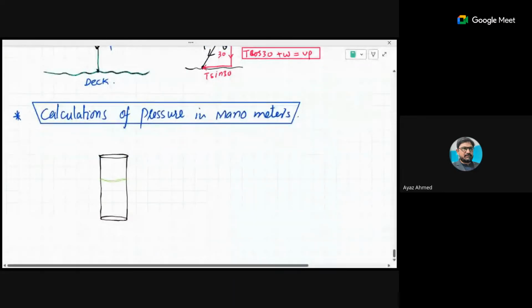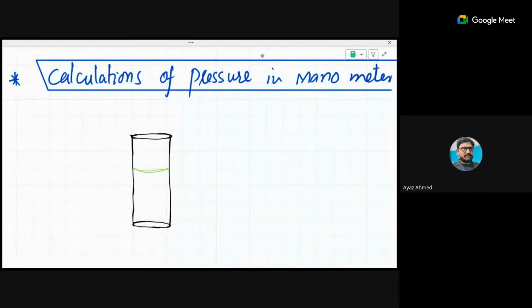Now, in this question, there is some liquid in this container, and there is some air. So when air is here, definitely there is atmospheric pressure, and this is the pressure of the liquid. What is the total pressure on the base of this? So the total pressure here is the pressure of the liquid plus the pressure of the atmosphere.